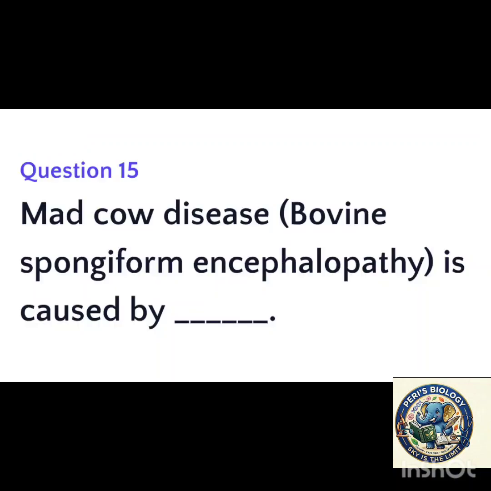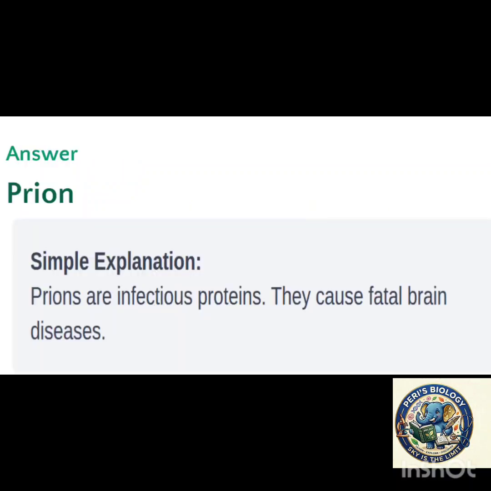Next, mad cow disease or bovine spongiform encephalopathy is caused by. The answer is prions. Prions are infectious proteins. These cause fatal brain diseases.